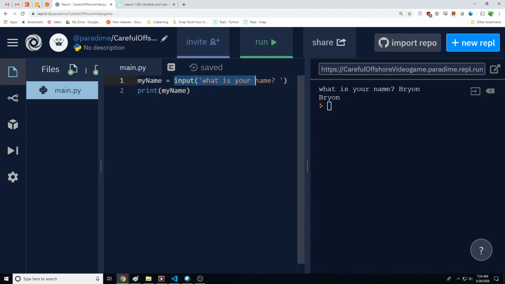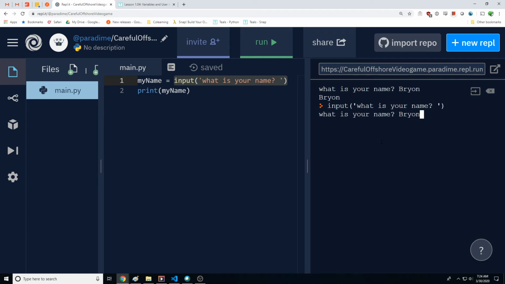So one thing to note here is if I try to run this on the old command line, we saw that when we ran it by itself, it didn't print anything out once we got the response. We had to have this additional print. Now when I run this, I'm going to get, what's your name? And I'm going to put Brian. And see here, we actually printed out a line, and we actually printed out the line with the quotes around it.